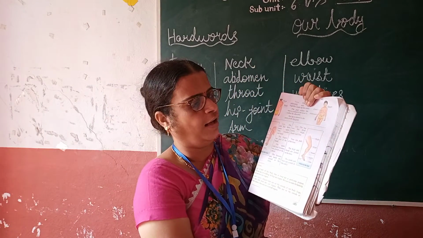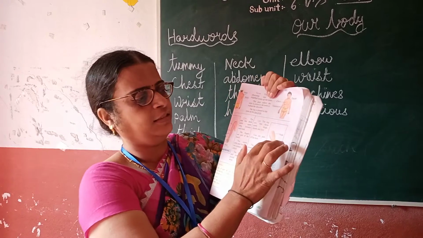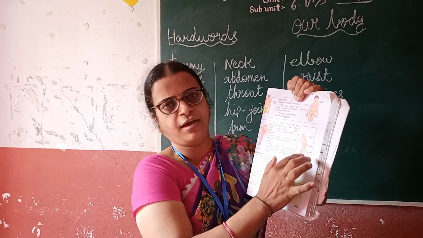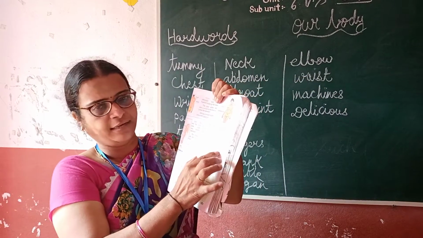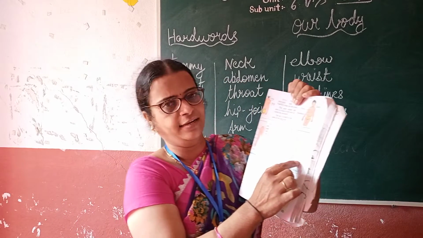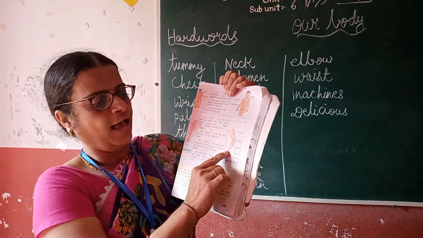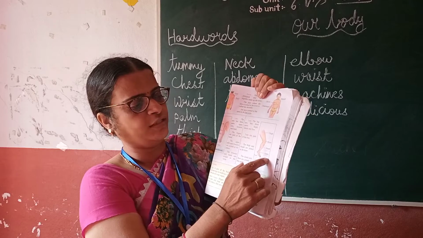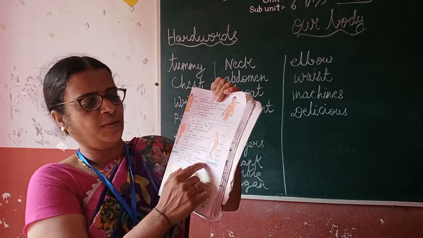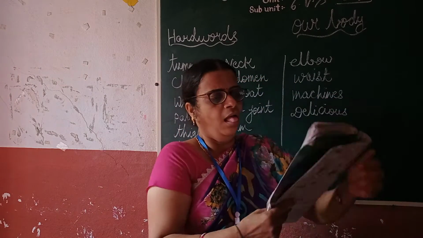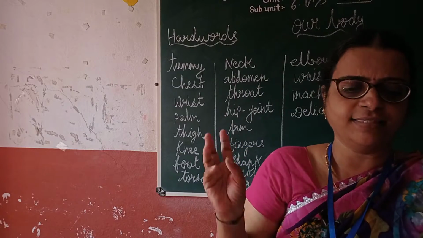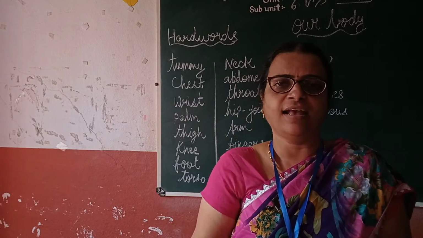Knee, what does it mean? Knee. Shank. Below the knee, that calf of the leg, what is it called? Shank. Then this is your ankle. This is your ankle. These are your toes, and this is your foot. These are the parts of the legs. The leg too has three parts: thigh, shank, and foot. Toes are the parts of the foot.